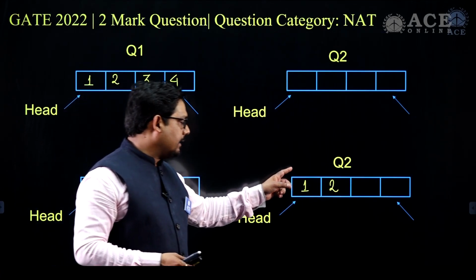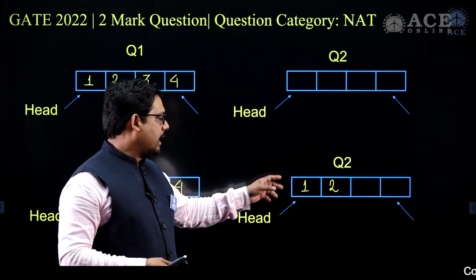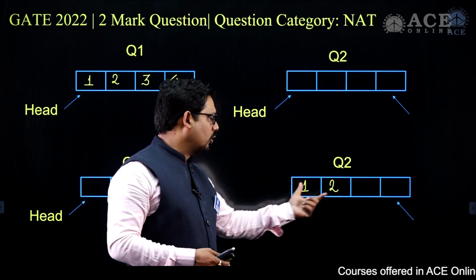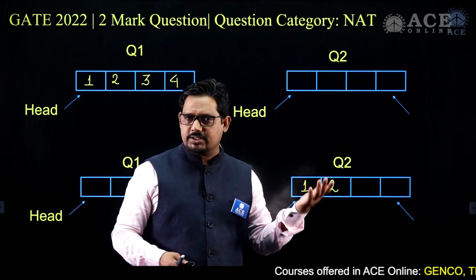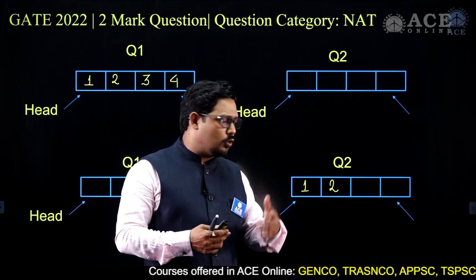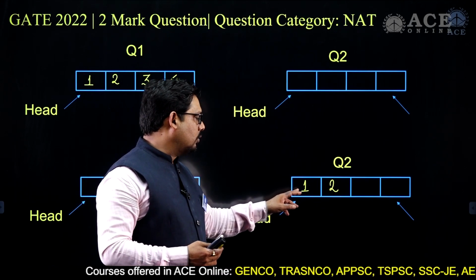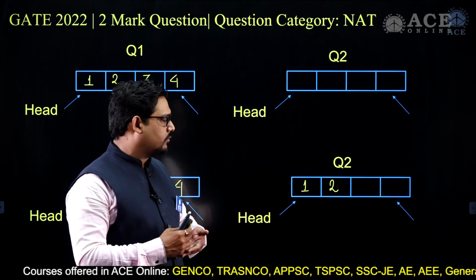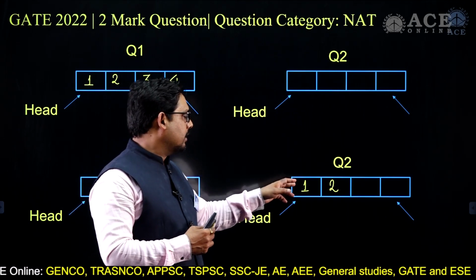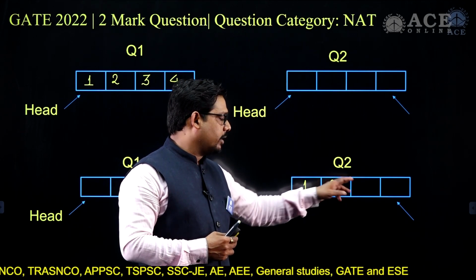Okay, so now I can take out this one element. I can DQ and again I can NQ here in this case. Please do not bother about this position, that can be adjusted considering the circular queue property. So now I'll try to reverse the content of this particular queue, and I will do that by taking out this one and putting it over here.